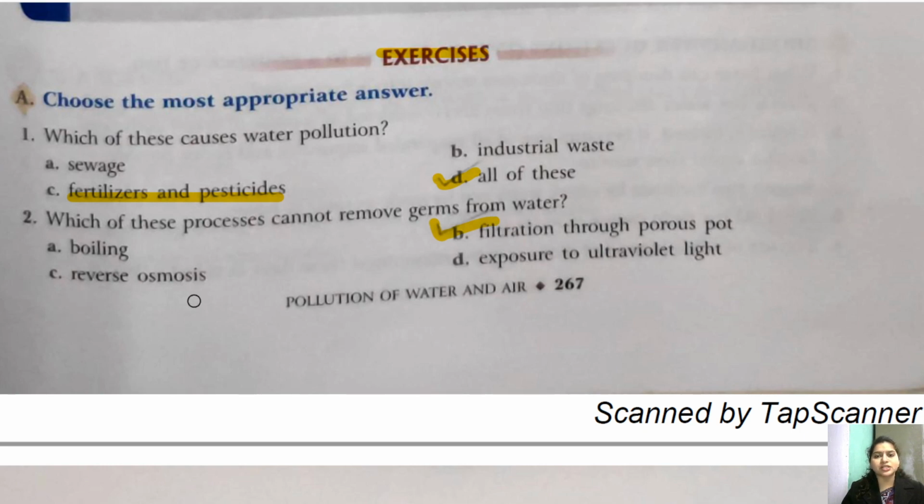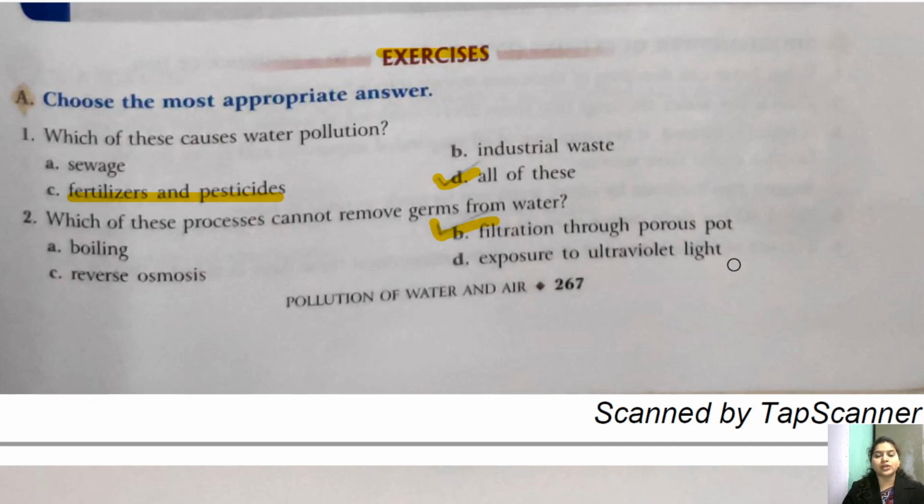Reverse osmosis, that is RO. Definitely this reverse osmosis can remove the germs. That is why we use RO these days as a for the purification of water.